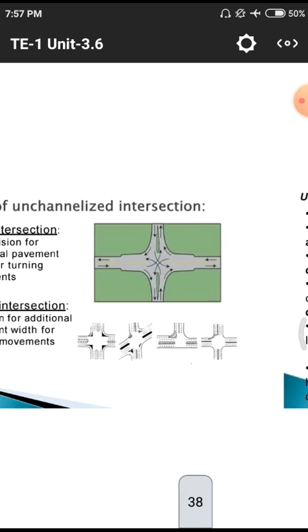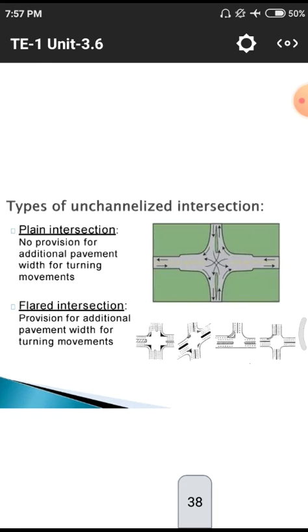Here also one lane, simply they are using some amount of extra space, particularly at these joints, to divert plenty of vehicles at their relative speeds. This is another example of extra widening of the road. Now the types of unchannelized intersections we are having here.